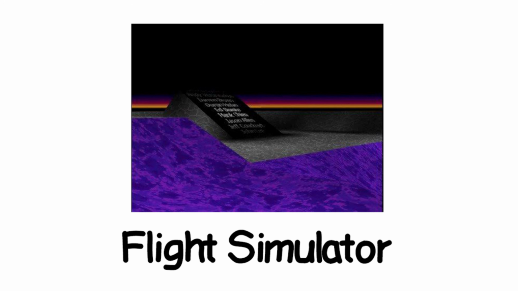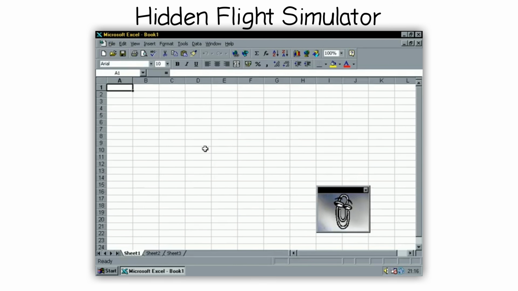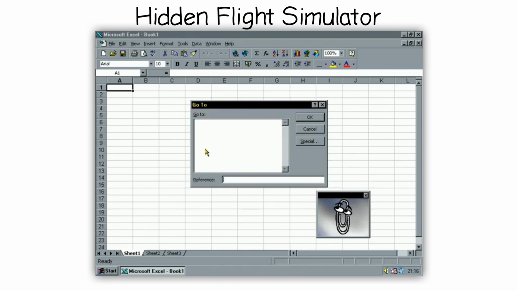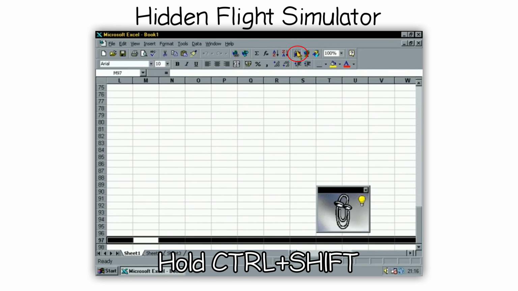Excel 97, Flight Simulator. Excel 97 took the same idea and went bigger. Press F5 to open the Go To dialog. Type X97 to L97, hit OK, then press Tab once. Hold Ctrl and Shift while clicking the chart wizard icon.